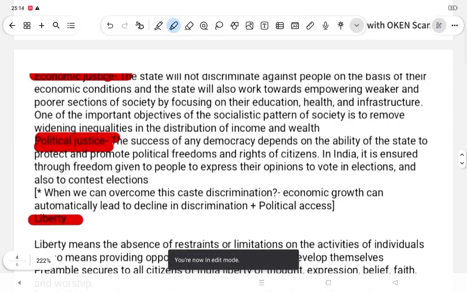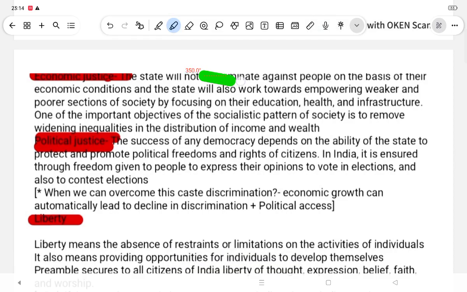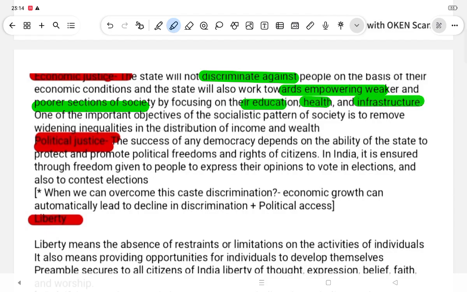Economic justice. The state will not discriminate against people on the basis of economic condition. The state will work towards empowering the weaker and poorer sections of society by focusing on their education, health and infrastructure. One of the important objectives of the socialistic pattern of society is to remove the widening inequalities in the distribution of income and wealth.